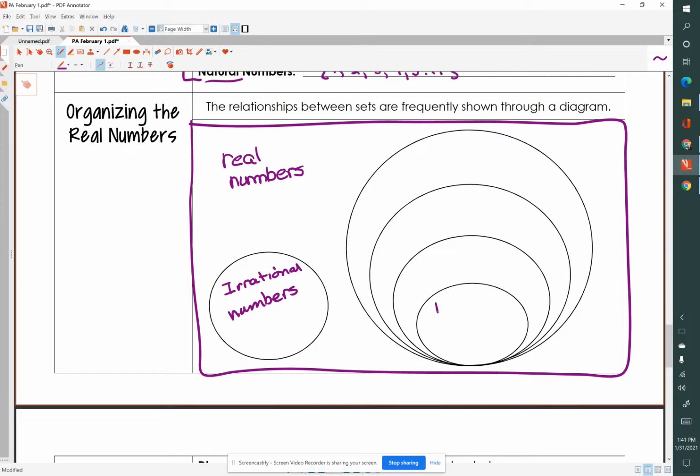And this would be the natural numbers. And they don't include 0, so then we would have the whole numbers. Then the integers. And then all of these are rational numbers.